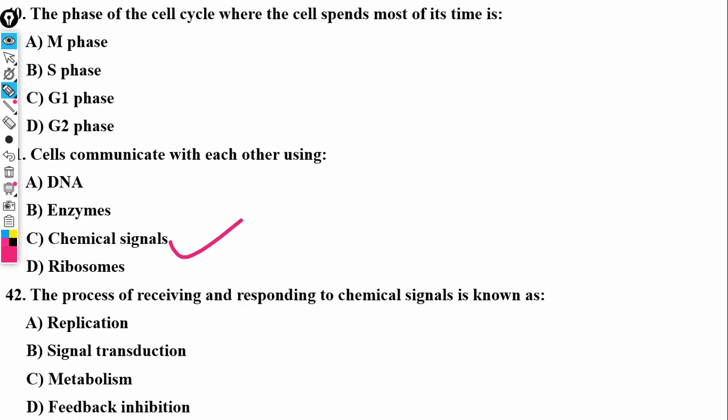The process of receiving and responding to chemical signals is known as what? Now that is also very simple. When a cell receives and responds to a chemical signal, that is called signal transduction. We know what replication is and we know what metabolism is, so those are not it. So the answer is signal transduction, and it triggers reactions when the cell sends signals. It's going to lead to a reaction of the other cell.